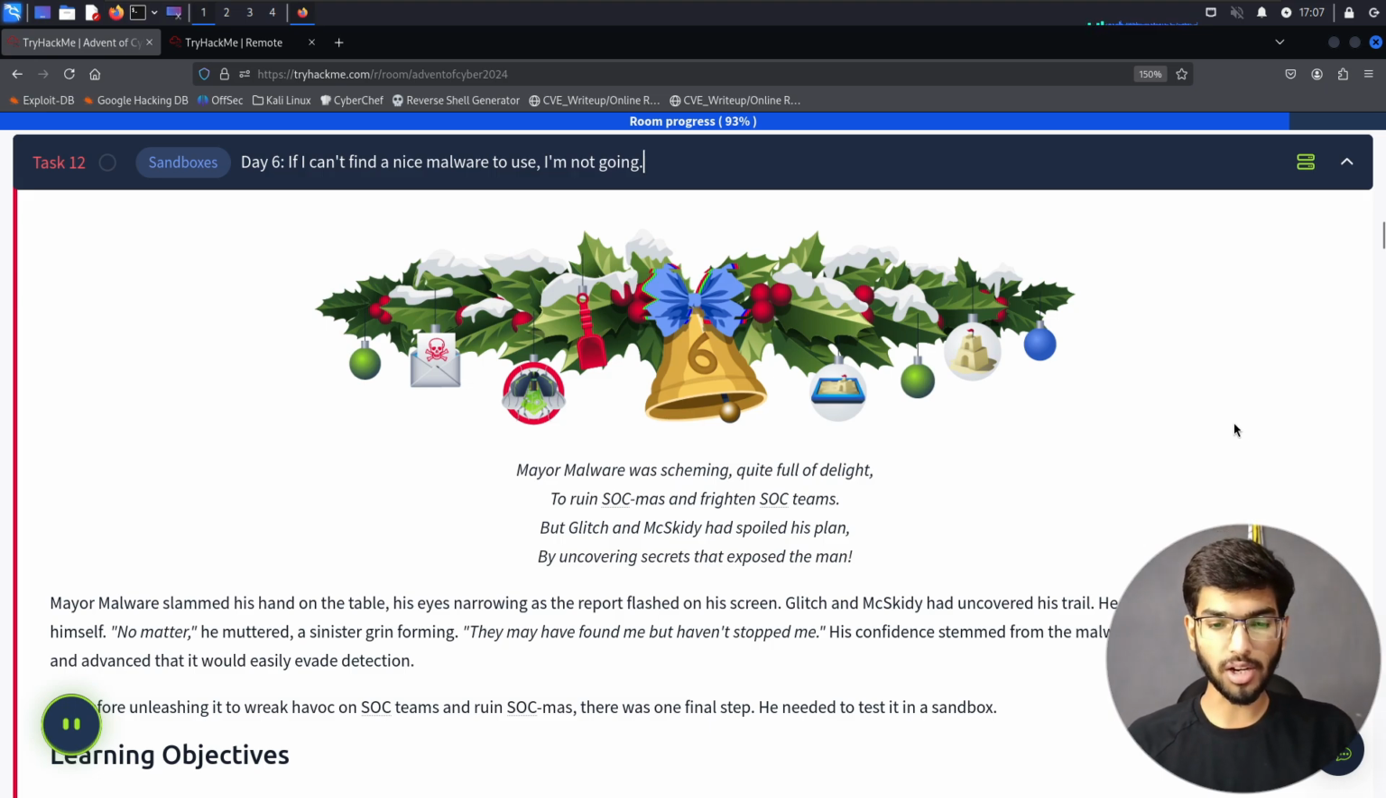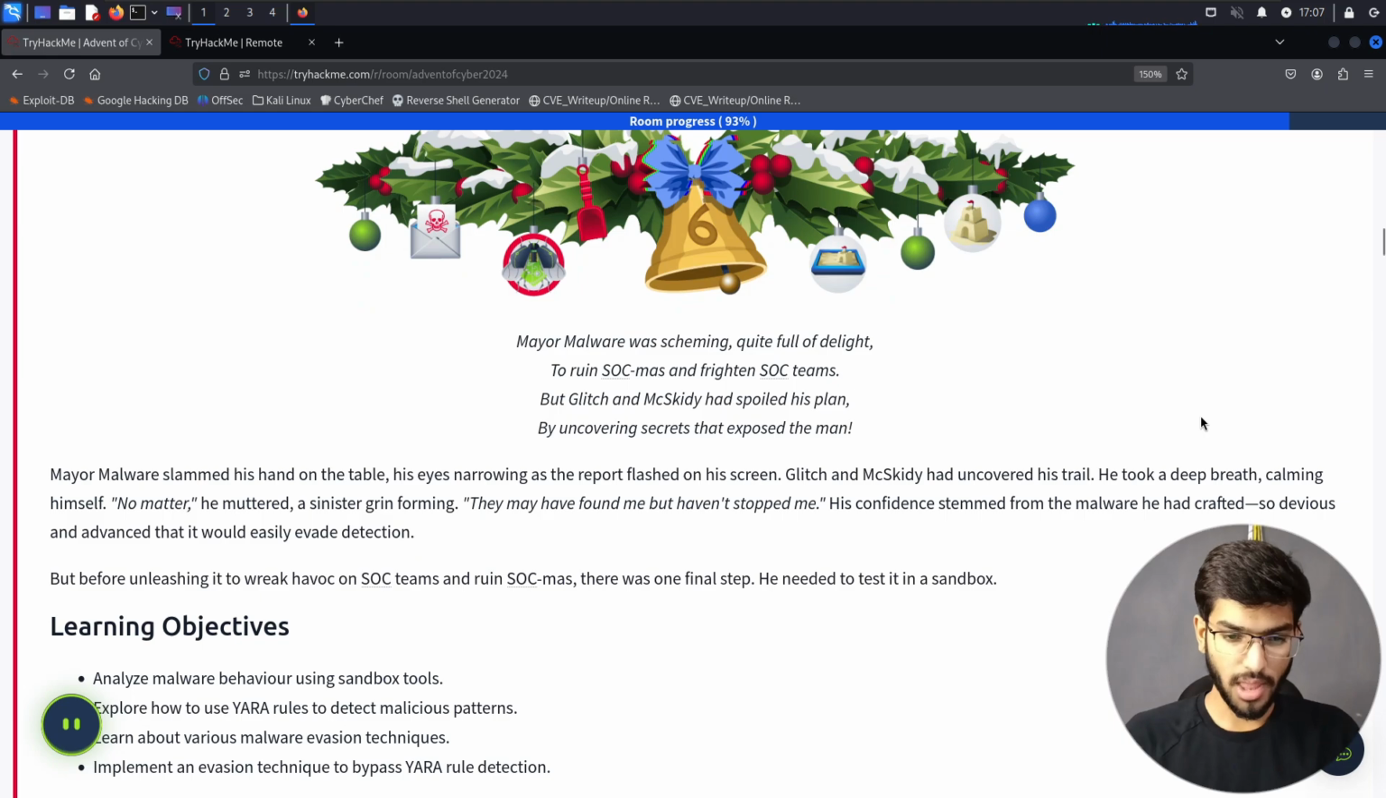So let's continue with the story of today. Maya Malware was scheming, quite full of delight, to ruin SOC-mas and frighten SOC teams. But Glitch and Mix Kitty had spoiled his plan by uncovering secrets that exposed the man. Maya Malware slammed his hand on the table, his eyes narrowing as the report flashed on his screen. Glitch and Mix Kitty had uncovered his trail. He took a deep breath, calming himself.